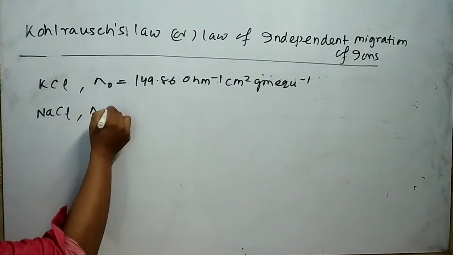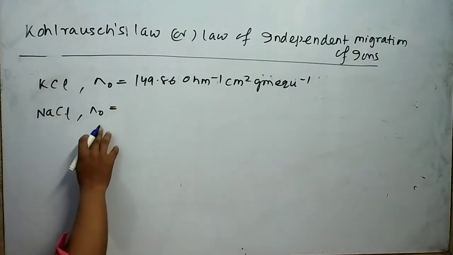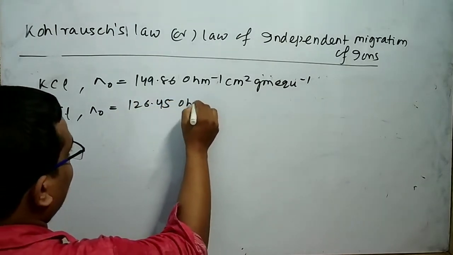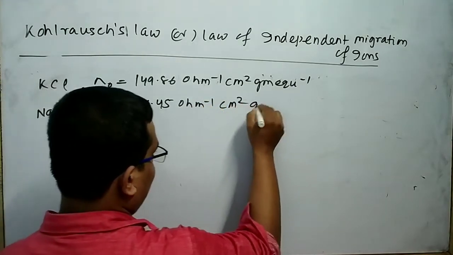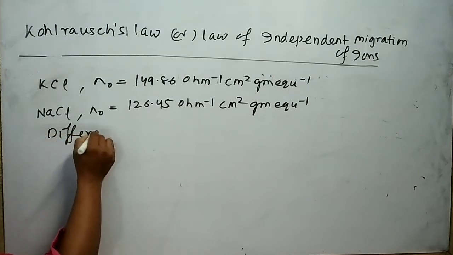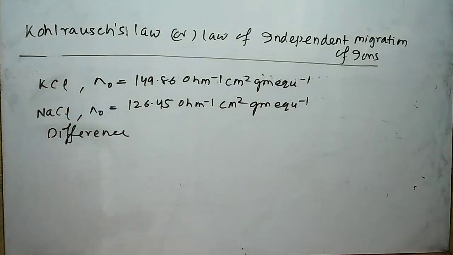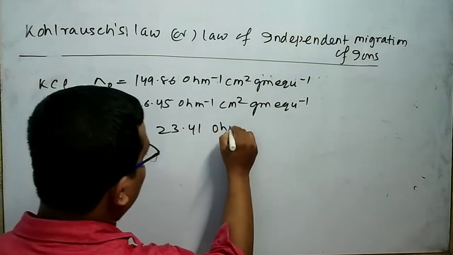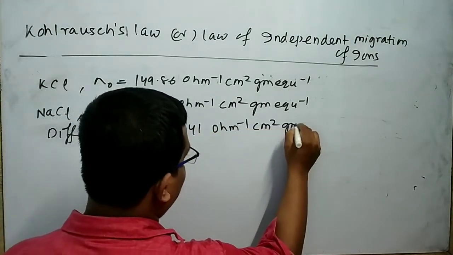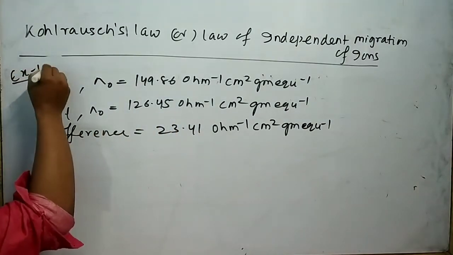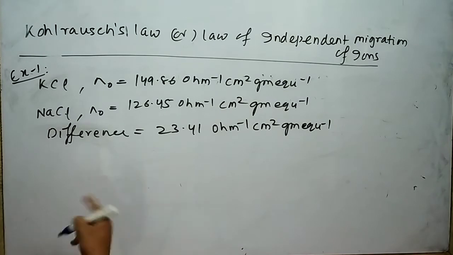Similarly, for NaCl it is 126.45 ohm inverse m square gram equivalent inverse. The difference is 23.41 ohm inverse m square gram equivalent inverse. This is example number 1, in which the anion is the same but the cation is different.